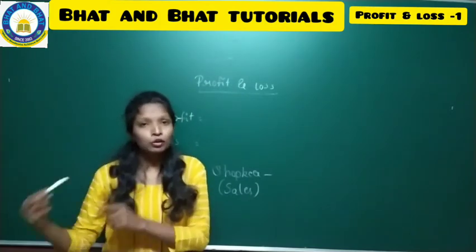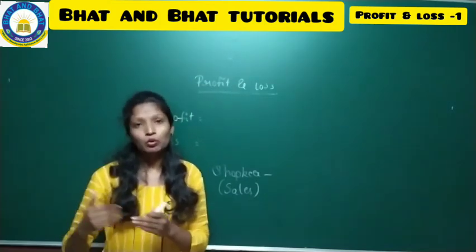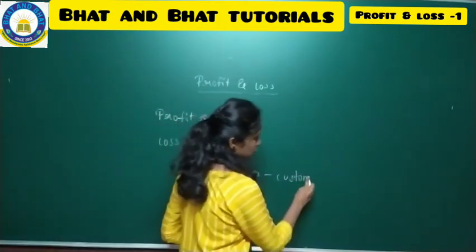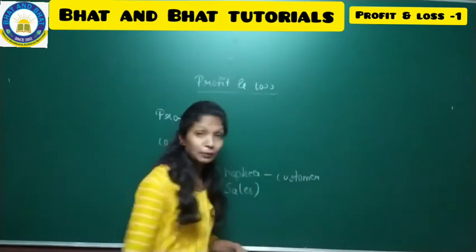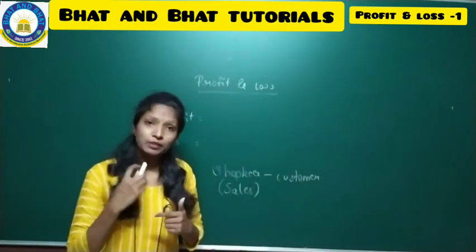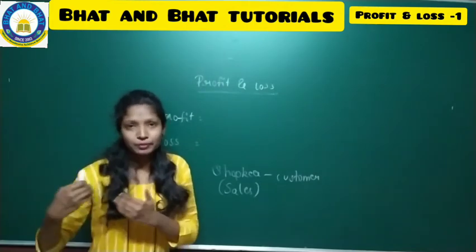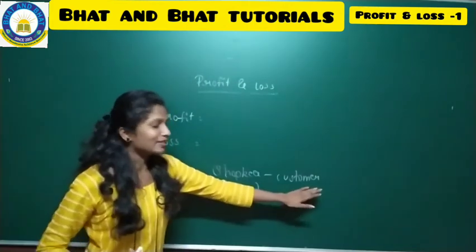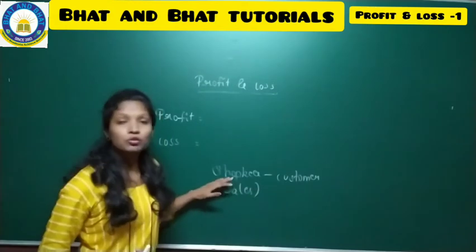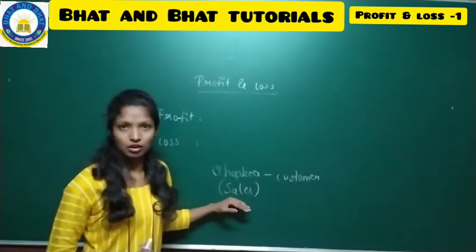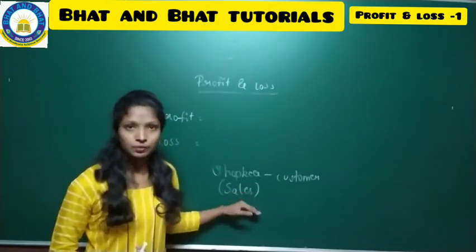So when you visit the shop, you will become the customer. That means when you have been to the shop, you people are called customers, and the person who is there in the shop, we are going to call him a seller, or the salesperson.